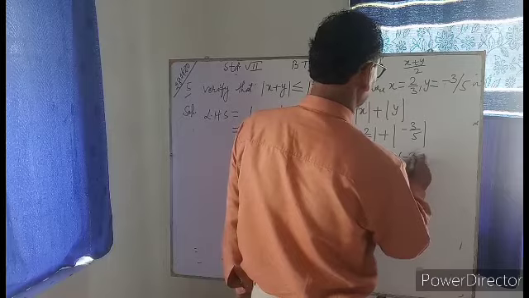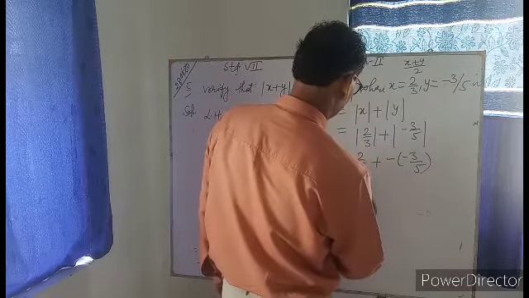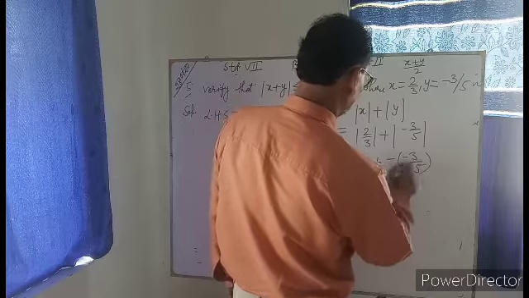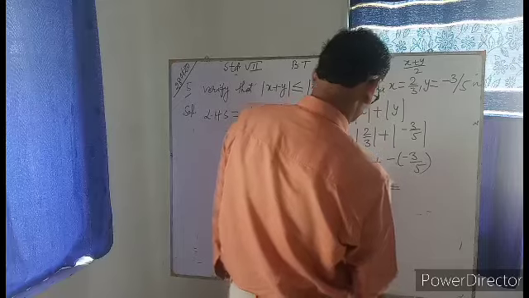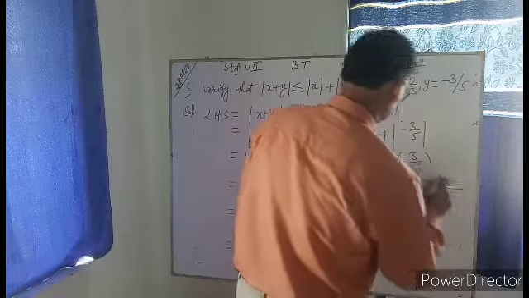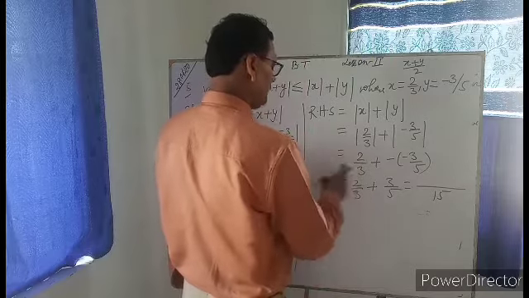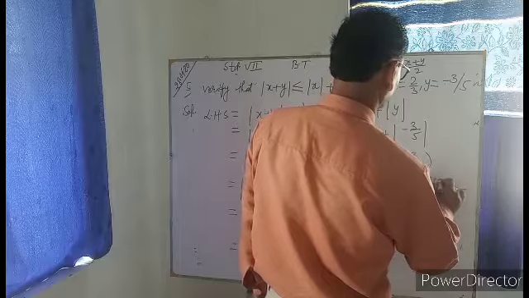Minus of minus 3 by 5. That is 2 by 3 and plus, and this will become plus plus, 3 by 5. If you take the LCM, 3 into 5 it is 15. So 3 5 is 15, it is 10, and 5 3 is 15, it is 9.